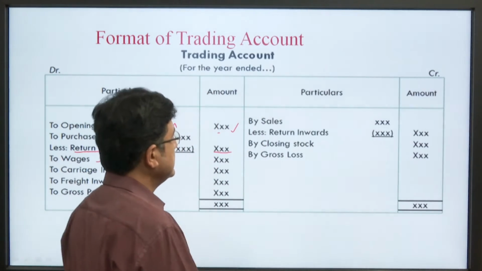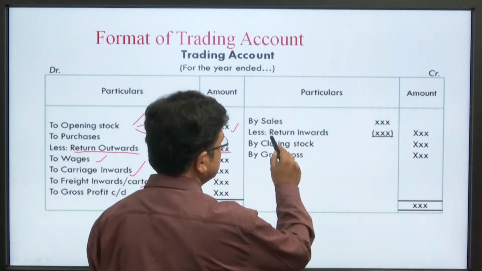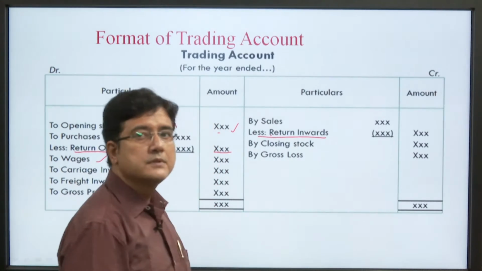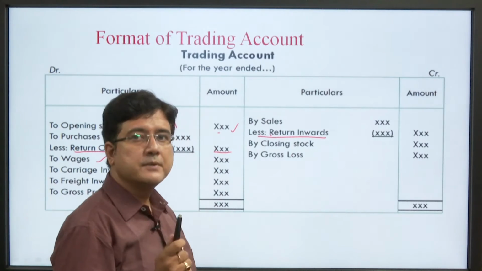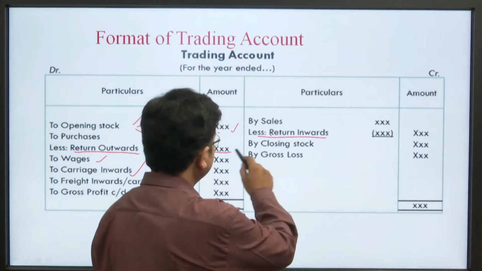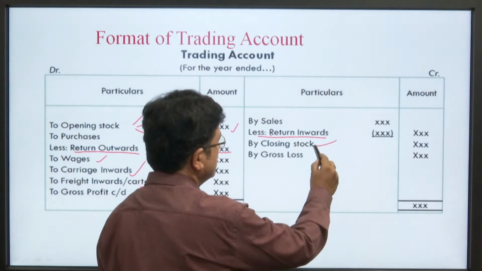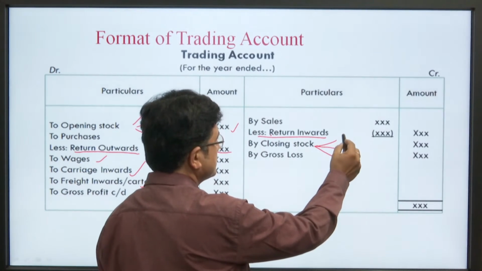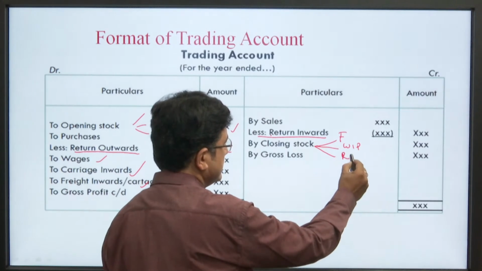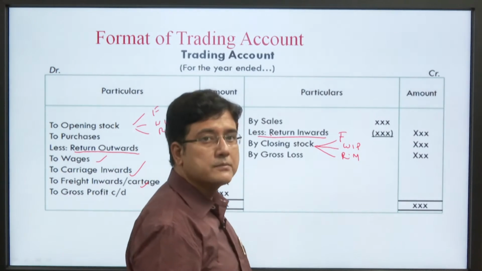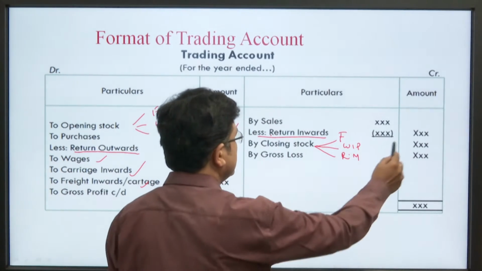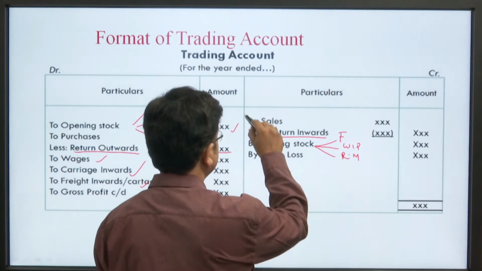This is the sales, and similarly you can write here sales less sales return or return inward. रिटर्न इनवर्ड, परचेज रिटर्न में क्या था, रिटर्न आउटवर्ड, सेल में क्या हो, रिटर्न इनवर्ड. फिर क्लोजिंग स्टॉक, यहाँ पे ओपनिंग लिखा तो क्लोजिंग भी 3 तरह से होंगे. Closing are also of 3 kind, finished goods, work in progress and raw material. अगर तीनों अलग दिया हुआ है तो आप तीनों अलग ले सकते हैं. Okay, so add these 3, this one and this one.